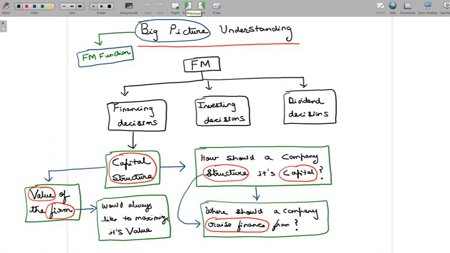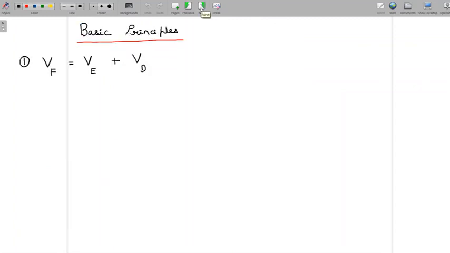So this is the first principle. So in the previous discussion, when we looked at the main parameter, we said capital structure focuses on the value of the firm. And at that point, I told you before even we understand how to approach the calculation of value of a firm, we understand that maximization of value of a firm is what any firm would be interested in. Now we look at the first principle, which focuses on value of a firm. It says value of a firm is value of equity plus value of debt.